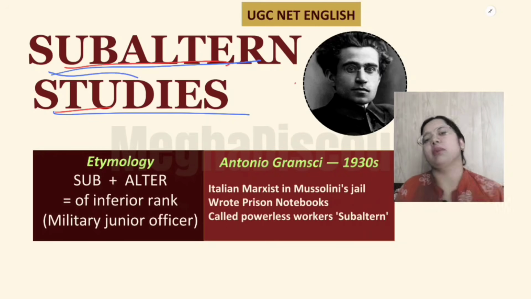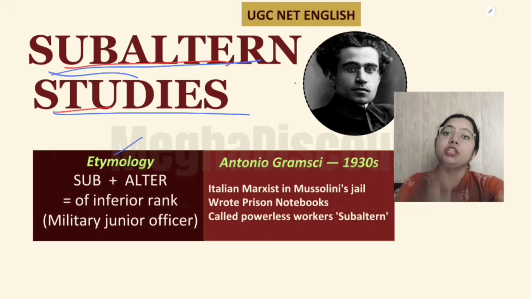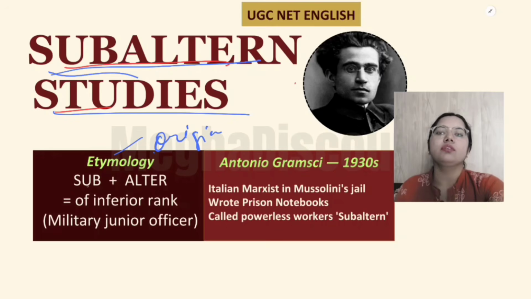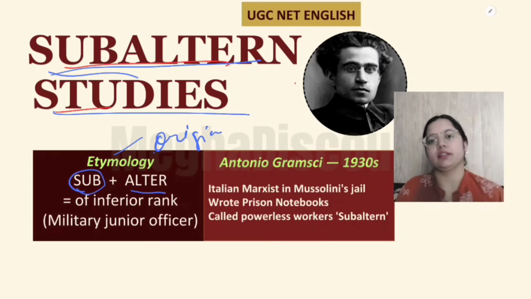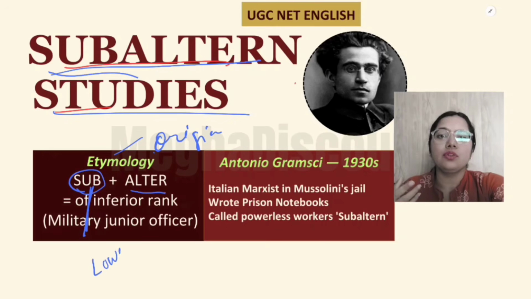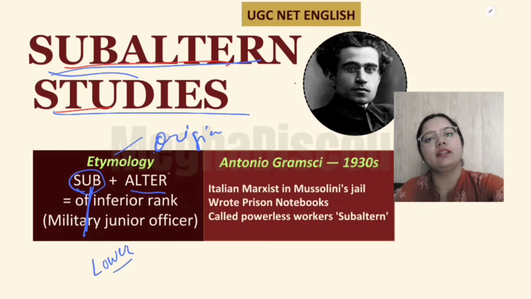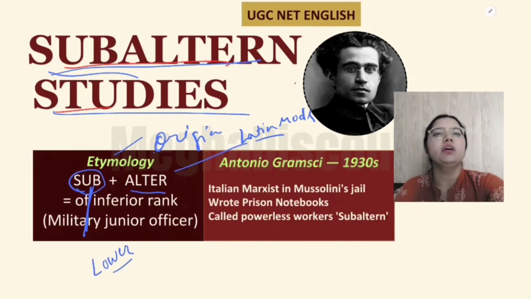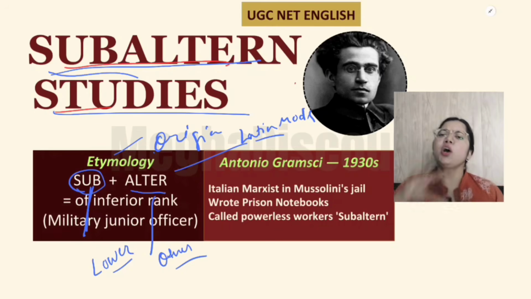Who are the subaltern? When it comes to the etymology or the origin of this word, we have sub plus alter. These are Latin roots. Sub means lower, and alter means other. So a person of lower strata, lower status, whom we call the other.